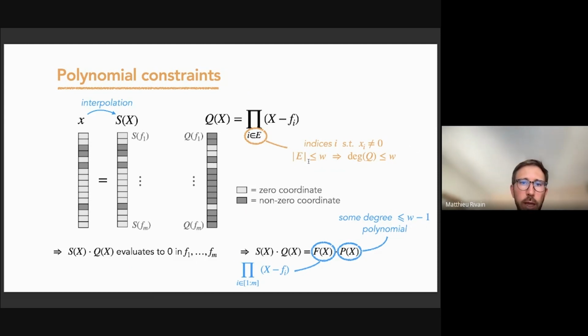So to prove that the solution x has a weight at most w, what we will do is show that there exists a polynomial Q such that the interpolated polynomial S times the polynomial Q equals this F times another polynomial.